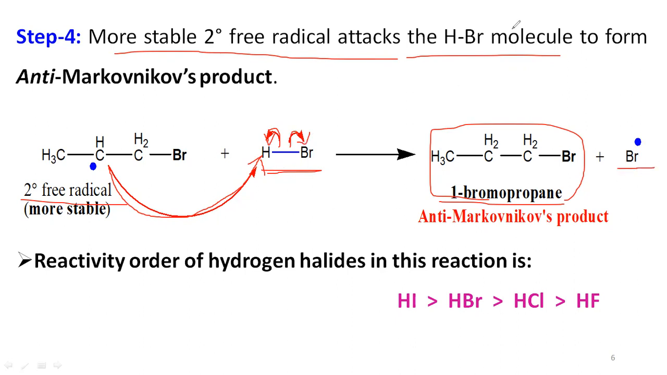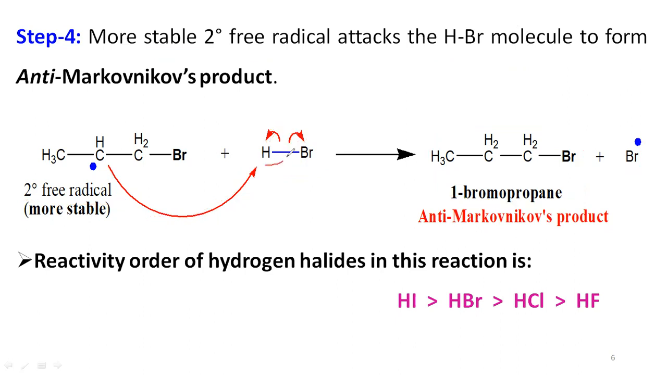So in this reaction, the hydrogen with one odd electron forms a bond with the secondary free radical carbon, so that here you are going to get CH2. This is nothing but 1-bromopropane, which is the anti-Markovnikov's product. The remaining bromine free radical produced in this step can again enter repeatedly into the previous step, that is the third step. So this is the mechanism related to the anti-Markovnikov's rule.